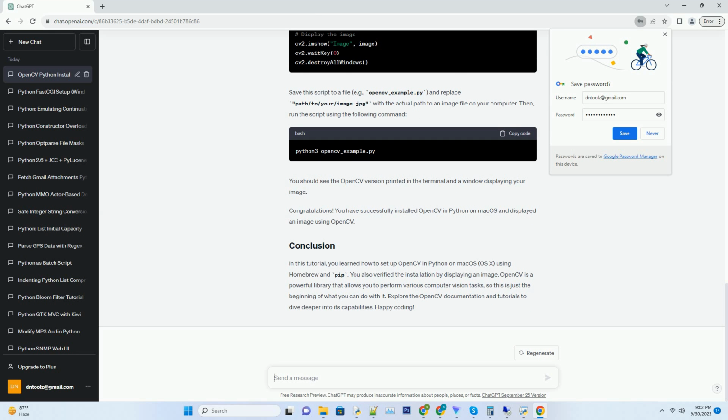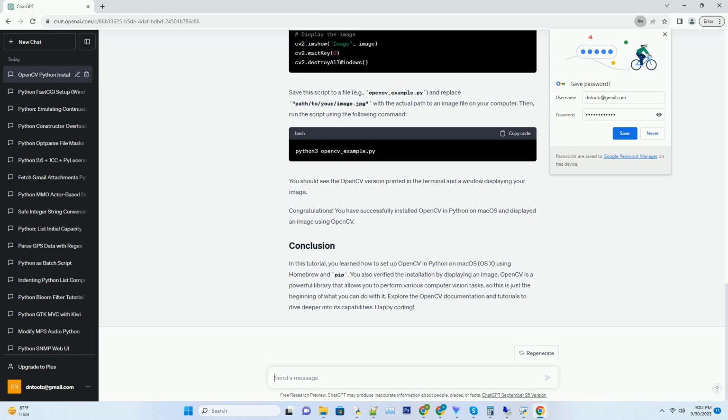OpenCV has several dependencies, and it's much easier to manage them with Homebrew. Run the following commands to install these dependencies. Now, let's install OpenCV using pip. This will install the Python bindings for OpenCV and all the necessary dependencies.